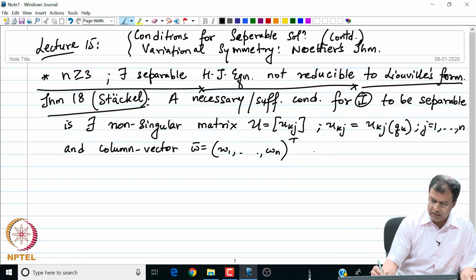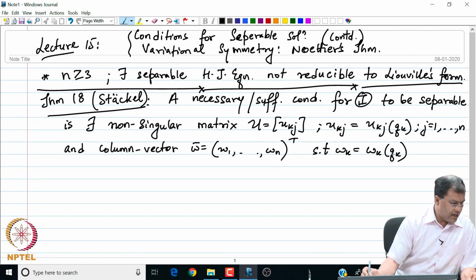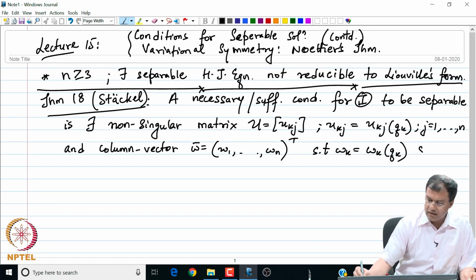This is a column vector such that W is also a function of q_k,